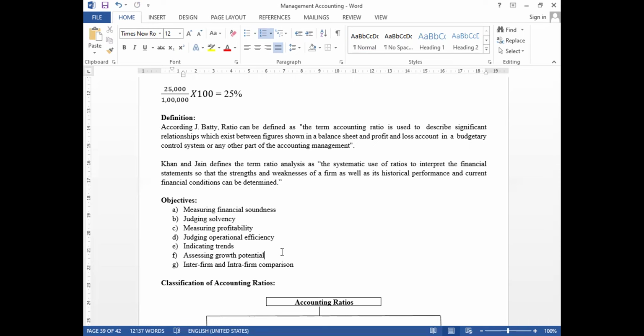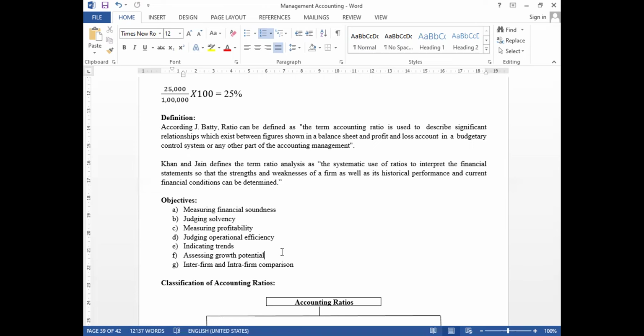Next, we can also compare intra-firm and inter-firm. Say, for example, if a competitor company also has financial statements and we compare our financial statements with theirs, we can easily get to know whether we are lagging behind or the competitor company is lagging behind in making profits, or in acquisition of market area, etc. However we can compare with the help of ratio analysis.